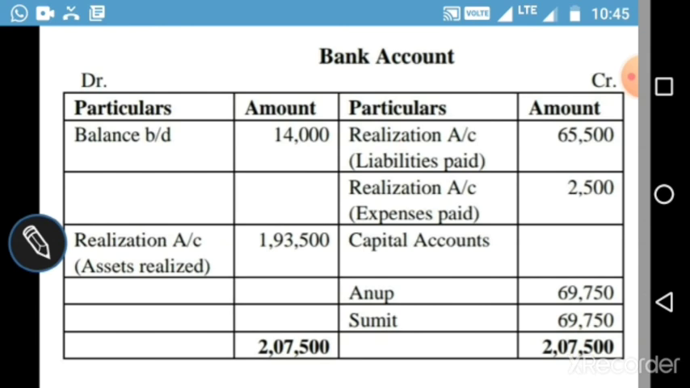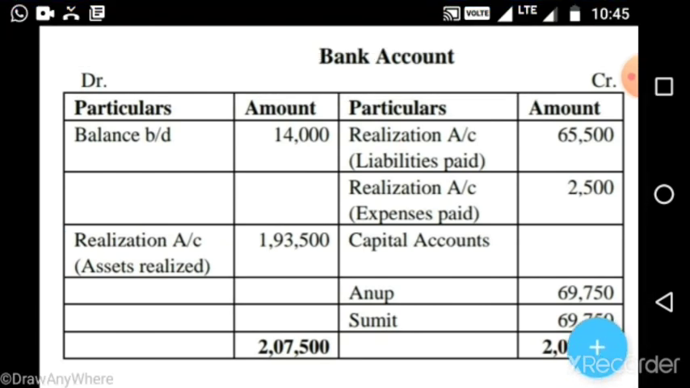Bank account. In the bank account, the same format: the rule is, if an asset increases we record it on the debit side, and if it decreases we record it on the credit side. This is the opening balance, so we will record it on the debit side. Where will we get this? In the balance sheet, cash at bank is given on the asset side first, 14,000. So we must record it on the debit side as balance b/d 14,000.